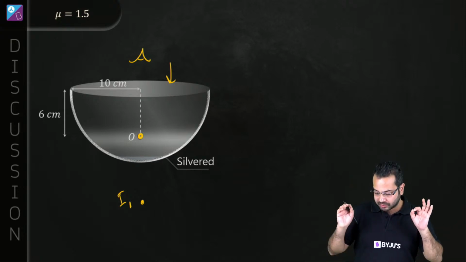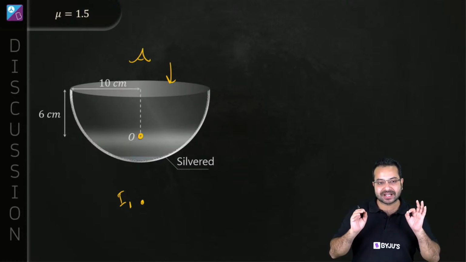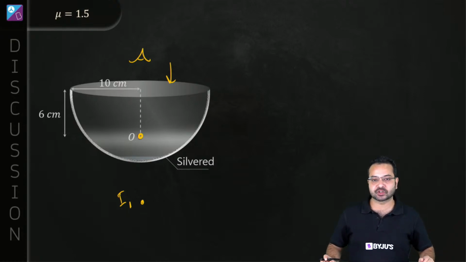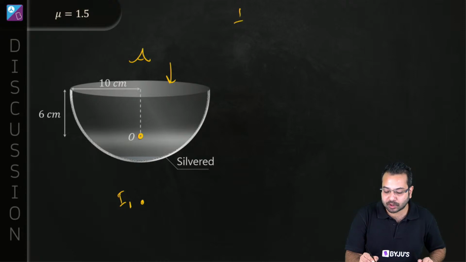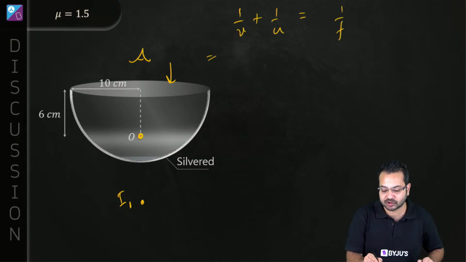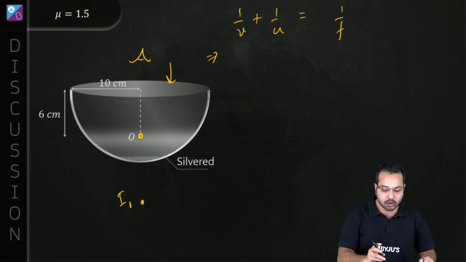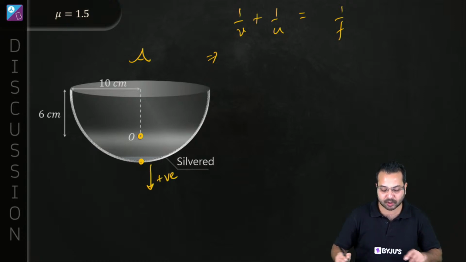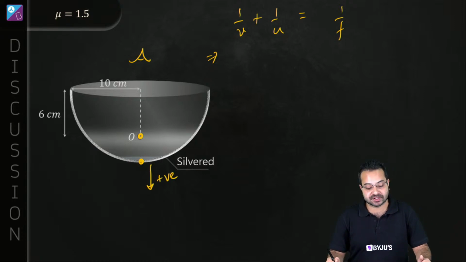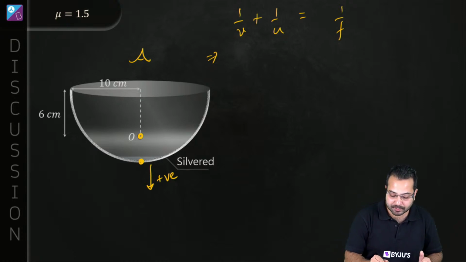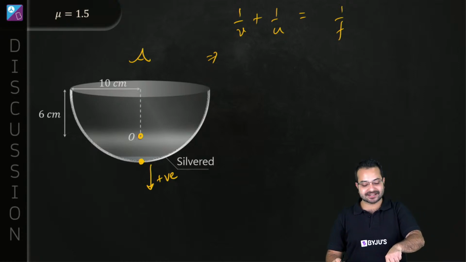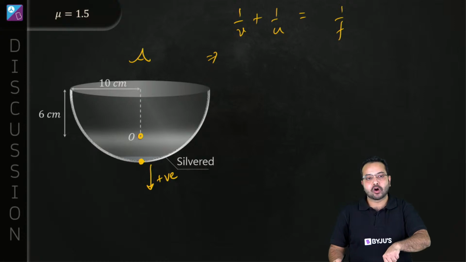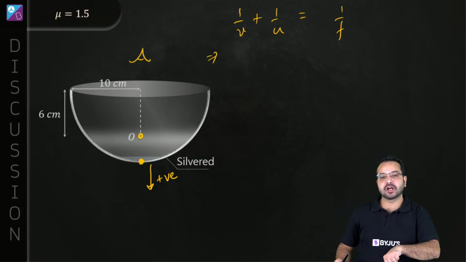All right, so first, what is it that we need to do? We need to find out where the image is formed after the first reflection. So obviously, what do we have to apply? We have to apply 1/v + 1/u = 1/f, which is the mirror formula. Quickly, we're going to talk about the sign convention. This direction I'm going to take as positive because this is the direction of incident light, and all distances are going to be measured from here. Is that correct? That is the center of the mirror, the pole. All distances have to be measured from the pole.